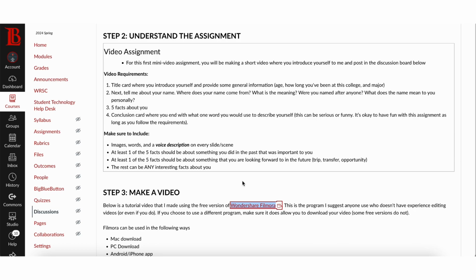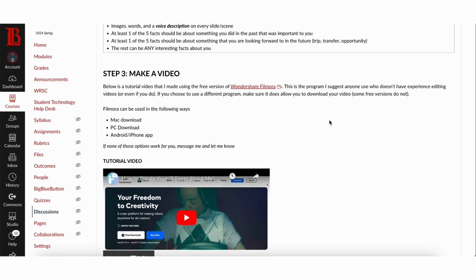So again, very low stakes, it's just a way to get to know each other and practice making videos when it's a little bit less scary and overwhelming. So for this video, you have some options. If you've never used any video editing software ever, you're completely new to it, I recommend using Wondershare Filmora. It is a free program that you can download.